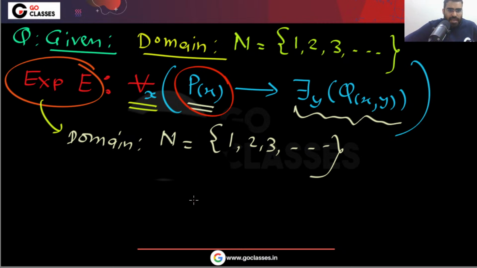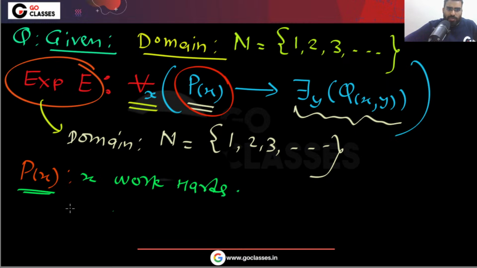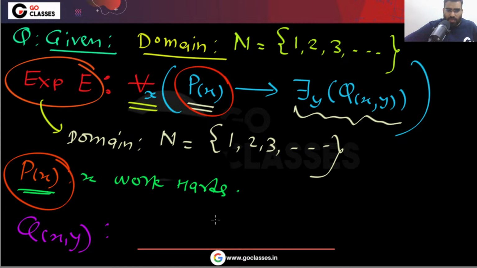You can understand it like this. Let me assume that P means padhai, that is, study. Let's assume that if you study, then God will help you. Let's assume Px means X is working hard. If X is working hard, then someone will definitely help. So Qxy means Y helps X.